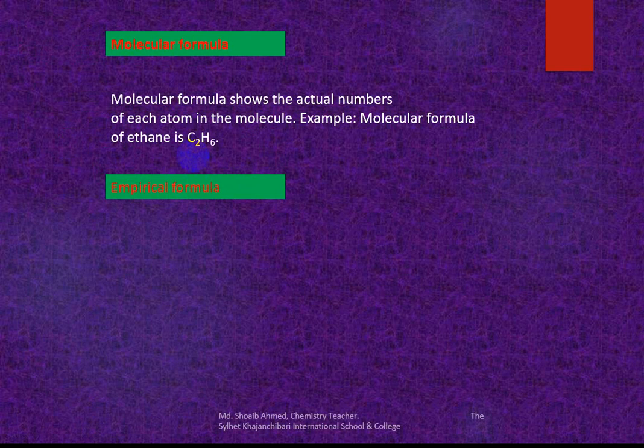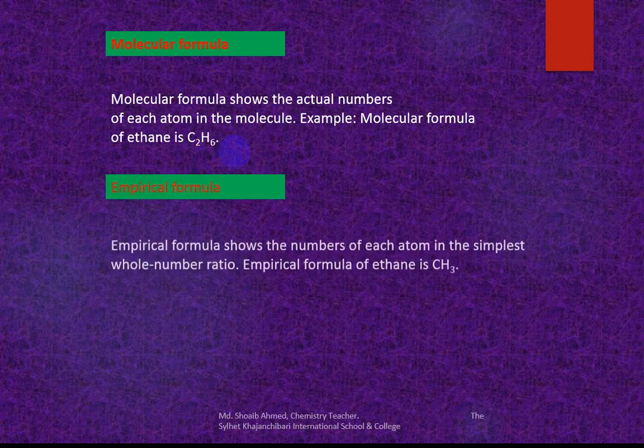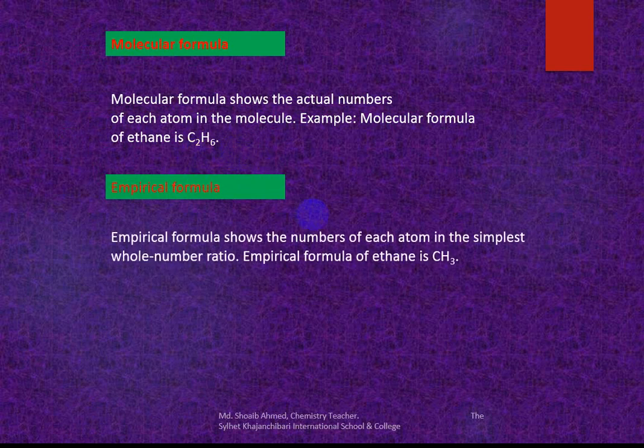Empirical formula shows the ratio of the numbers of each atom. Like, the empirical formula of ethane is CH3. The molecular formula of ethane is C2H6. What is the ratio? The ratio is C2H6. If I divide both by 2, it is CH3.